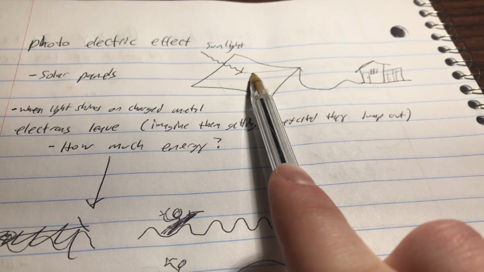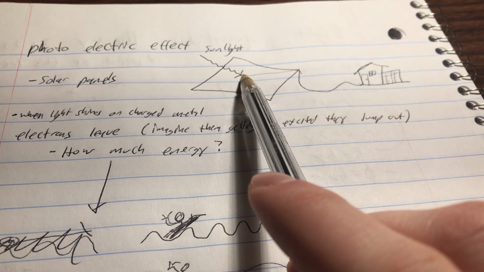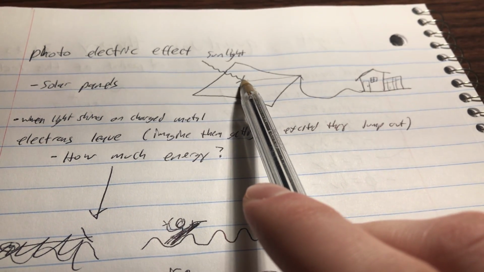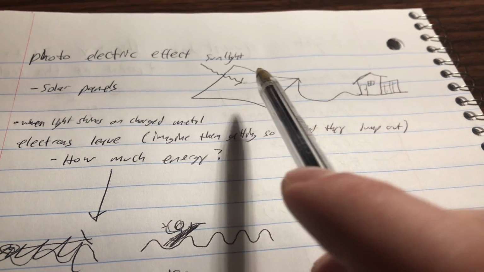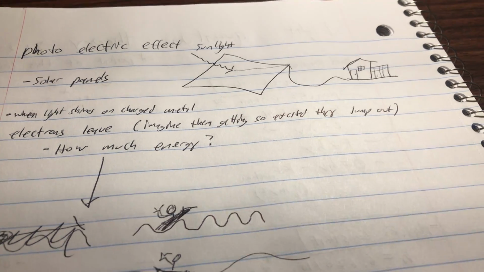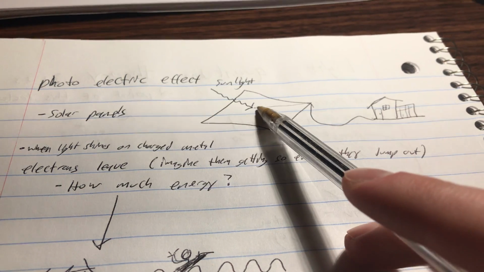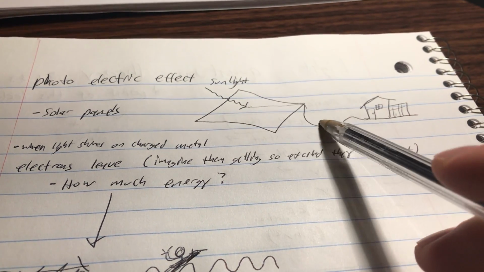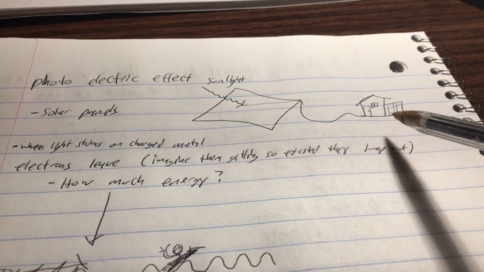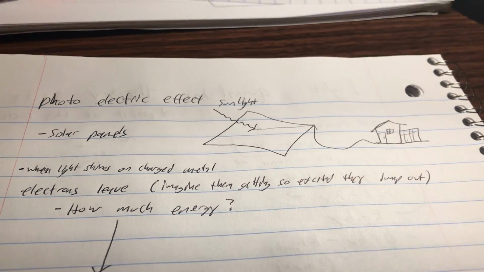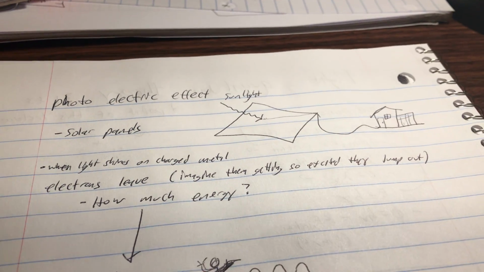Sunlight hits a solar panel, and an electron goes from the metal in the solar panel, okay? So the metal inside is charged, and it gets excited. And so an electron gets sent off. And the electron goes into a wire and then goes to power your house. Okay, so that's how solar panels work. So that's this principle that we're talking about.